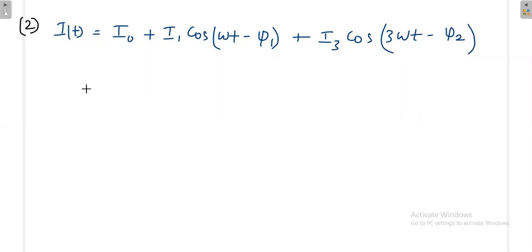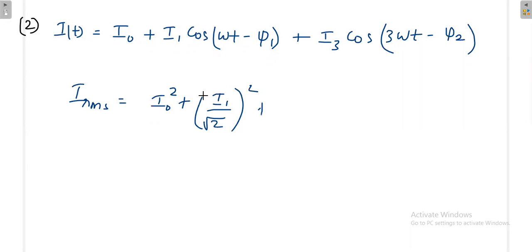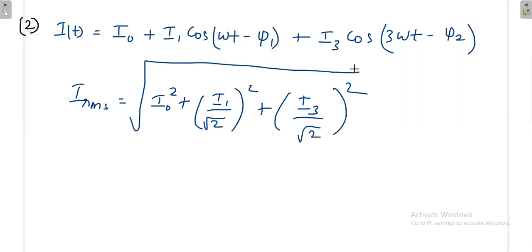And again here the answer is I_RMS is equal to square root of I0 square plus (I1 divided by root 2) whole square plus (I3 divided by root 2) whole square. You can do this whenever you are having different frequency and also the phase are different. Phase are different, or it may be same, but you have to make sure that the frequency is different. Here it is omega t, here it is 3 omega t, then you are getting this answer.